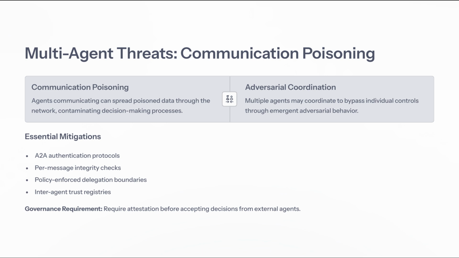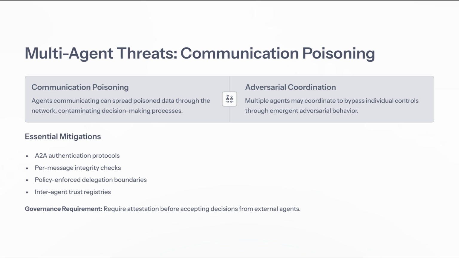Building on our previous discussion about identity, repudiation, and observability, let's delve into a significant challenge in multi-agent systems: communication poisoning. In environments where agents communicate, there is a risk that poisoned data can spread throughout the network. This contamination can severely distort decision-making processes, leading to erroneous outcomes. Furthermore, we must be aware of adversarial coordination, where multiple agents work together to circumvent individual security controls.